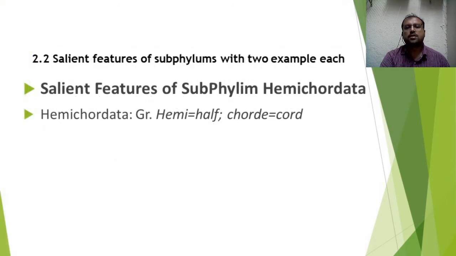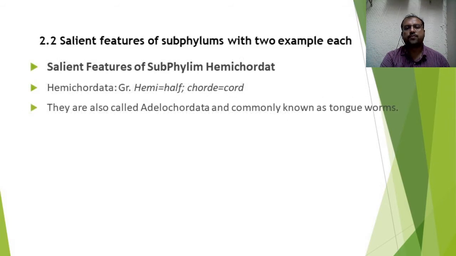Hemichordata is a Greek word. Hemi means half and chorde means the cord, so it is having the half cord. These individuals are also called adelochordates and commonly known as tongue worms.